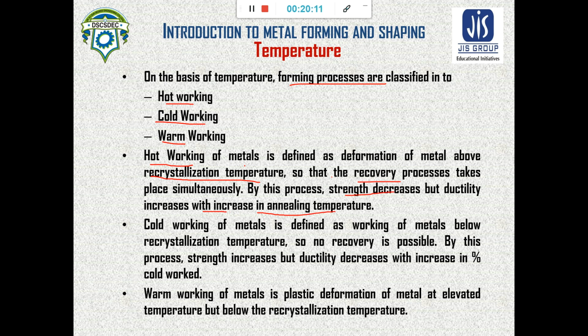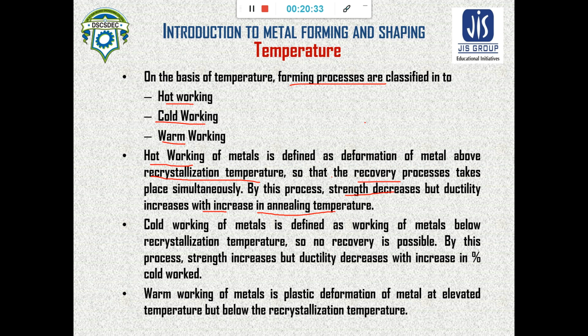In hot working, what is important? In hot working, the process is carried out at a higher temperature, above the recrystallization temperature. Similarly, in cold working, the working of the metal is done below the recrystallization temperature.